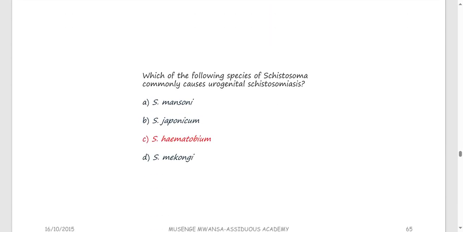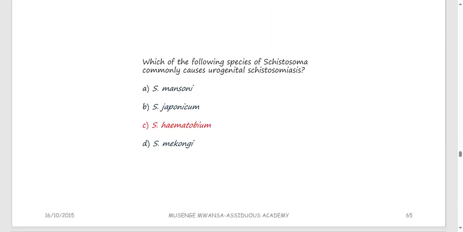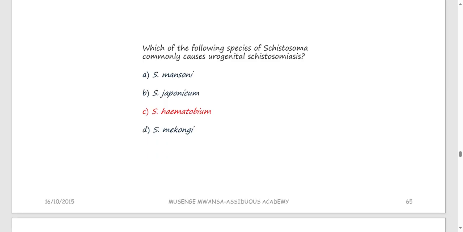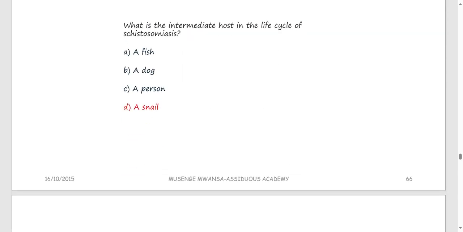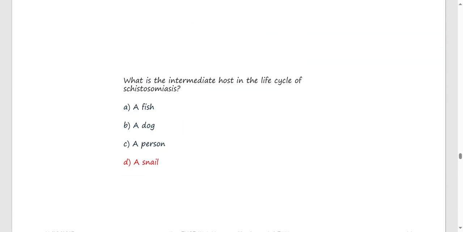All right, so these are questions on schistosomes, and the first one is asking which of the following species of schistosoma commonly causes urogenital schistosomiasis? So remember, urogenital is hematobium. The other ones normally cause intestinal disease. What is the intermediate host in the cycle of schistosomiasis?